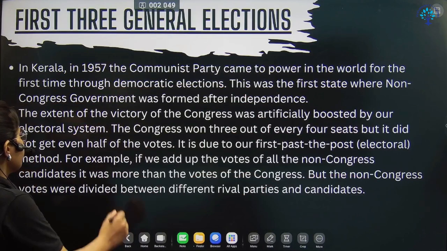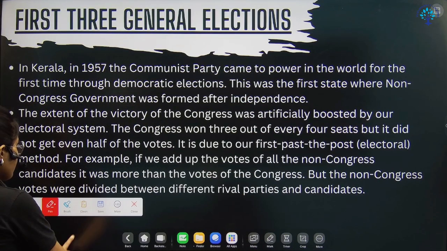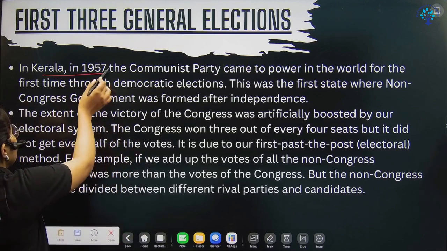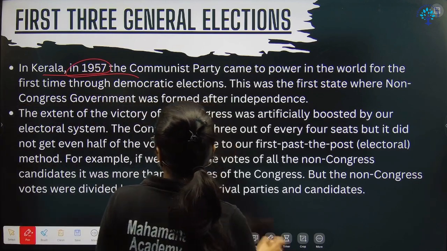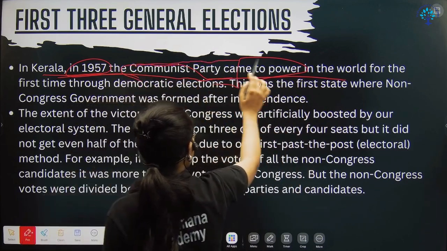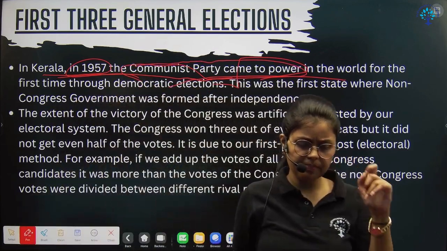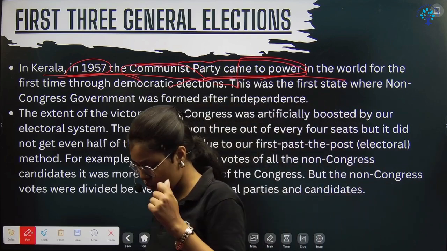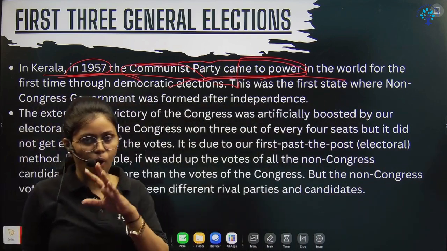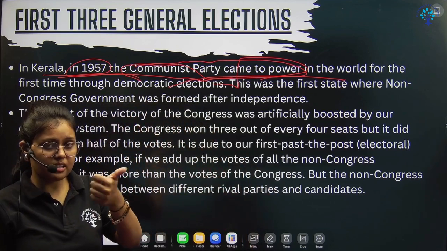And then in 1957, we have discussed the 1952 elections. Coming to the 1957 second general election, okay? In Kerala, the Communist Party came to power. So basically, in the state election, you can see that after independence, Nehru and the Congress party won the seats from all these states, right? But not so much from the southern states like Madras and Kerala.